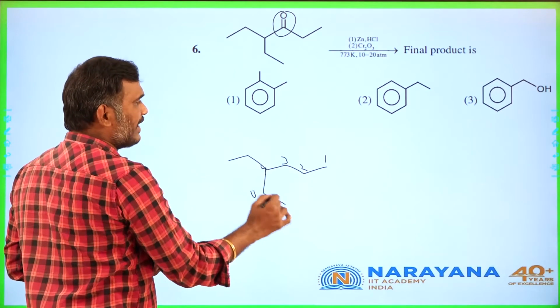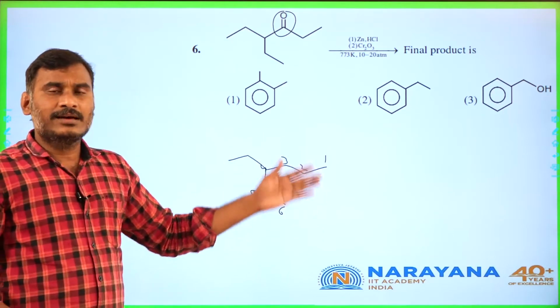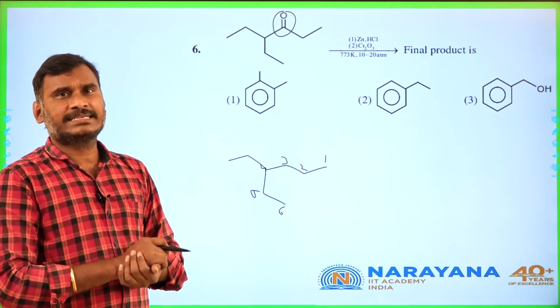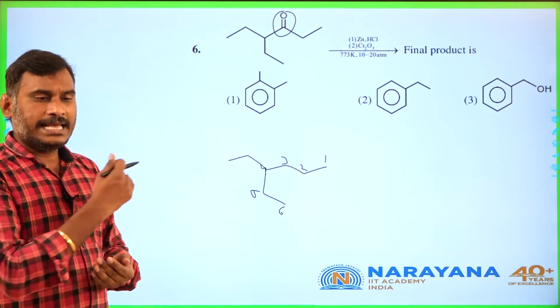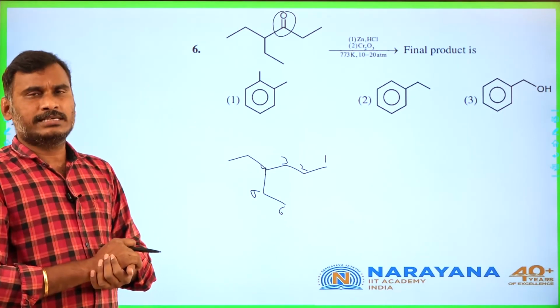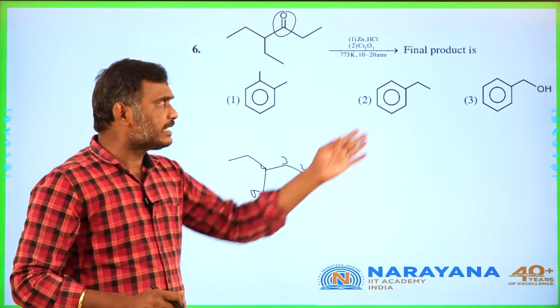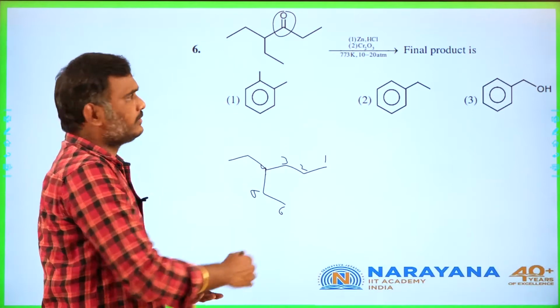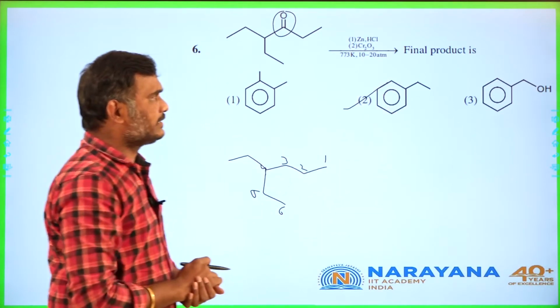2, 3, 4, 5, 6. Cyclization followed by dehydrogenation. That is the purpose of chromium trioxide upon heating. Dehydrogenation is nothing but aromatization. Then you are getting ethyl benzene. So this is the answer, students.